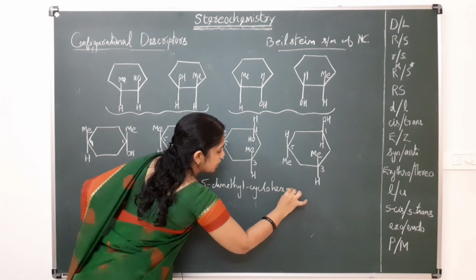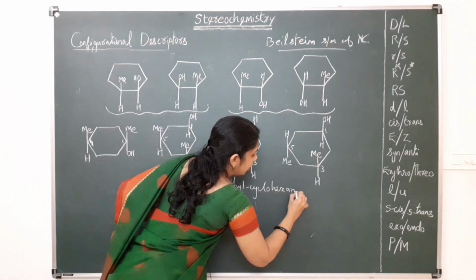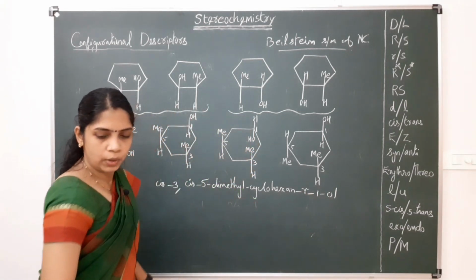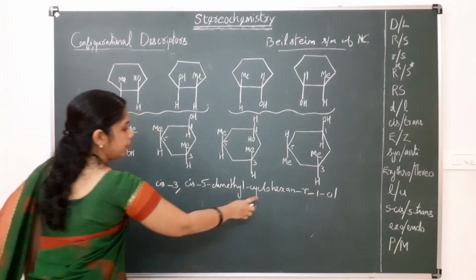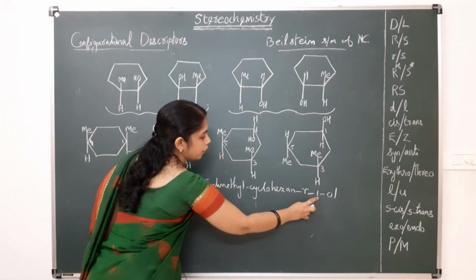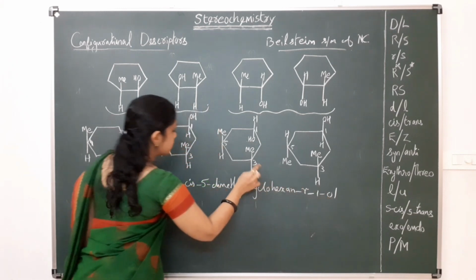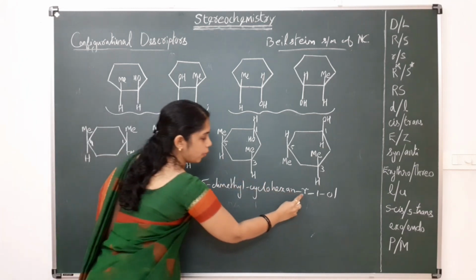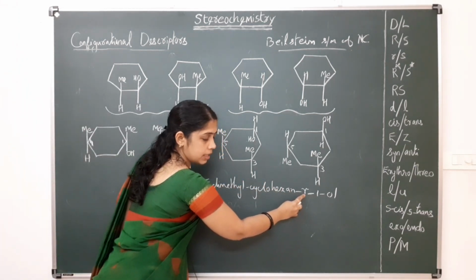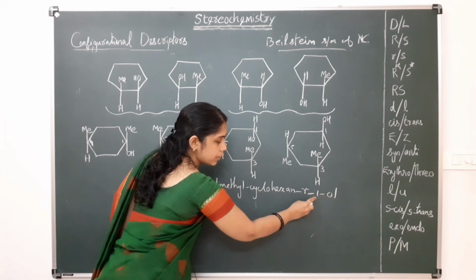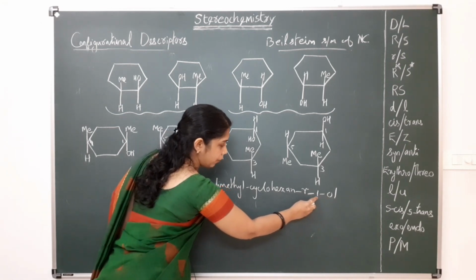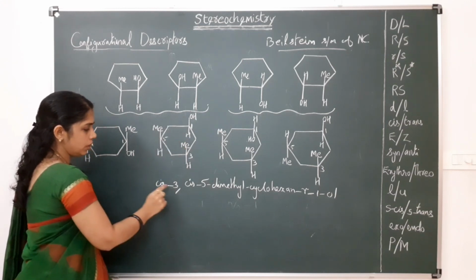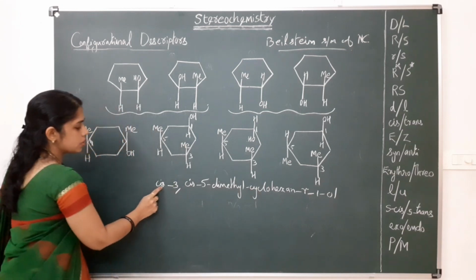Cyclohexane R1-ol. That means here the first position has OH, and that OH is taken as the reference compound. This R indicates R1-ol, meaning the first position OH is taken as the reference. This is actually 3,5-dimethyl cyclohexanol. So cis 3, cis 5.